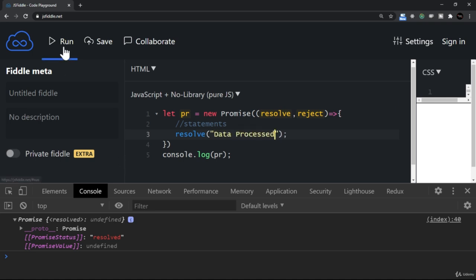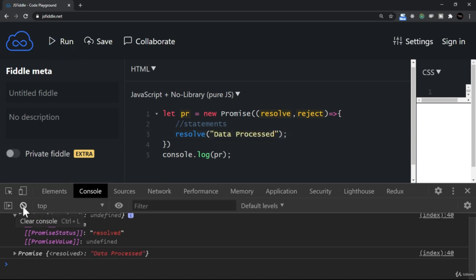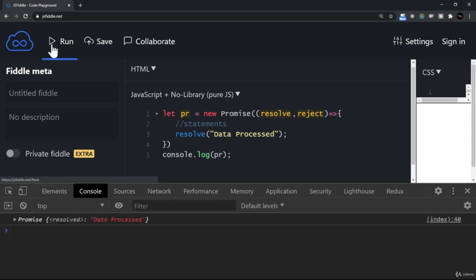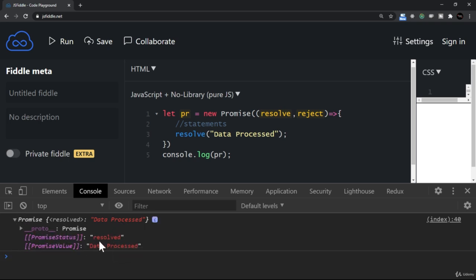That's it. And now if I run this, let me clear this again and run it so that we get the clear idea. Now you see that there is a state resolved and it says that data processed. So if I expand here, you see that the state is resolved and the promise value which we actually returned with resolve is retrieved here. Right now I'm not giving any then statement, right? We are just trying to see how we create the object of promise and what is the behavior of a promise.